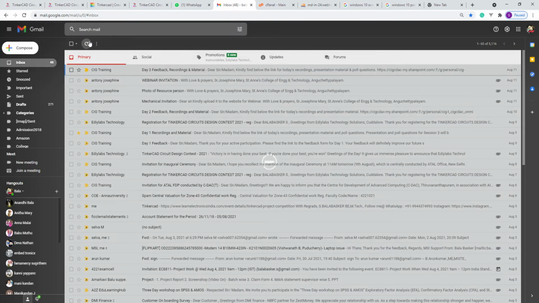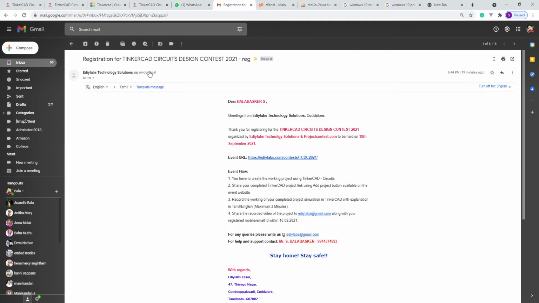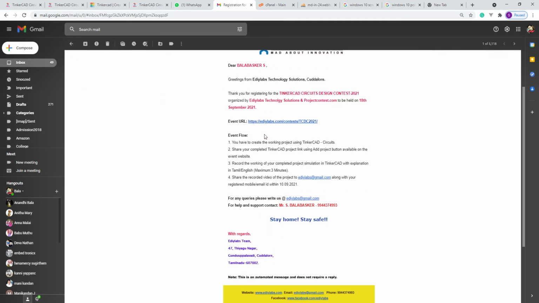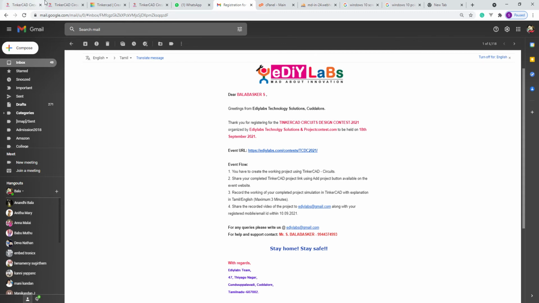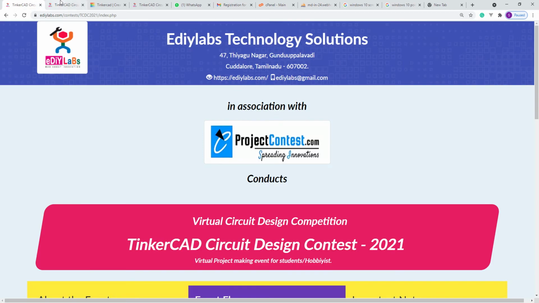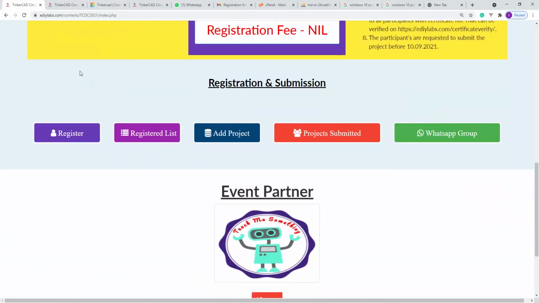After successful registration, you will get a mail from us saying you have been successfully registered and what the next things to do are. Also, all the Indian users will get an SMS to their registered mobile number. Okay, so that is the first thing you have to do.